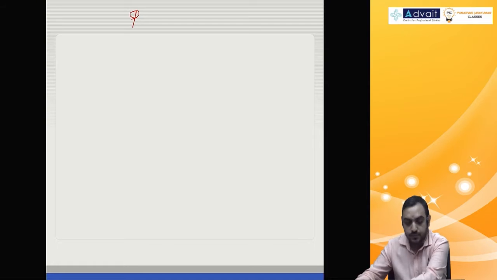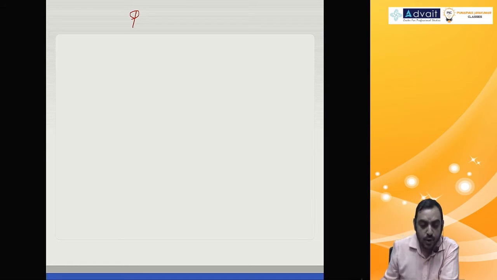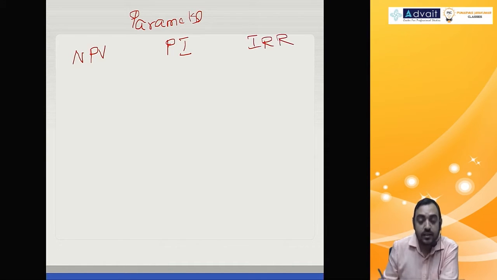Now, for important parameters, what we consider are NPV, net present value, PI, profitability index, and IRR, internal rate of return.